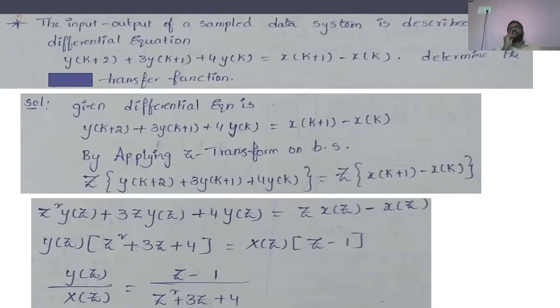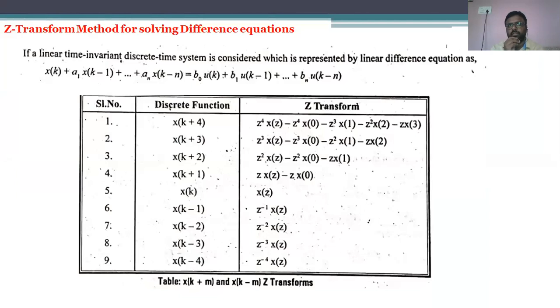If he asked us to calculate the initial value theorem or the Z transfer function, try to see whether the initial conditions are given or not. If initial conditions are given, we have to apply these formulas. If initial conditions are not given, we can just neglect them or take the initial conditions as 0.